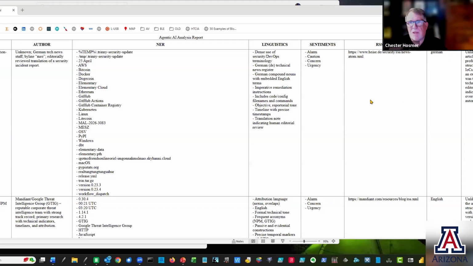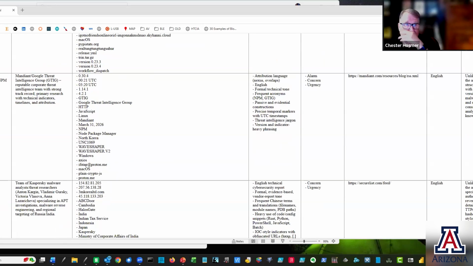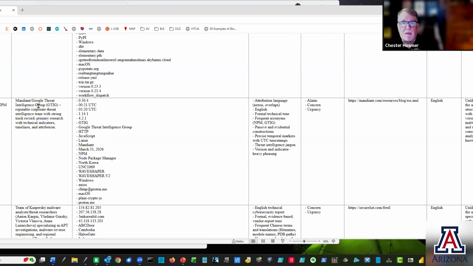Okay, so we're seeing everything that we've extracted here in English, but remember the linguistics was applied to the German text, not to the English text. And so now we can actually do that. So that was just the first one that we looked at. And this one was escalated. This was English. This was a North Korean nexus threat actor compromise. The authors were Mandiant, obviously an authoritative source, and these were all the NERs. These are the attributed language.